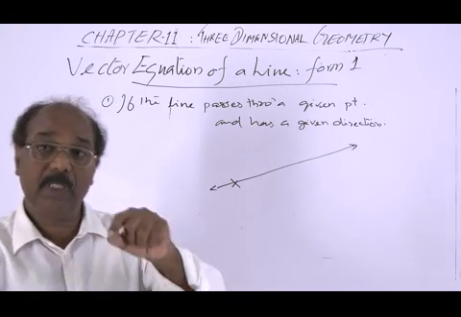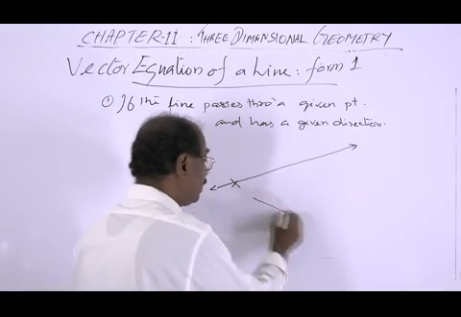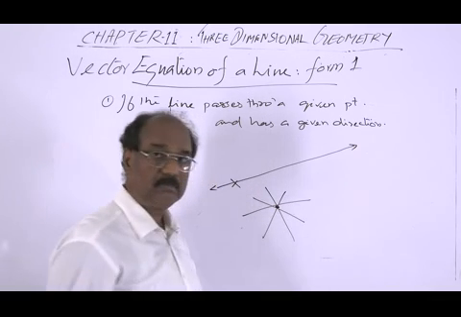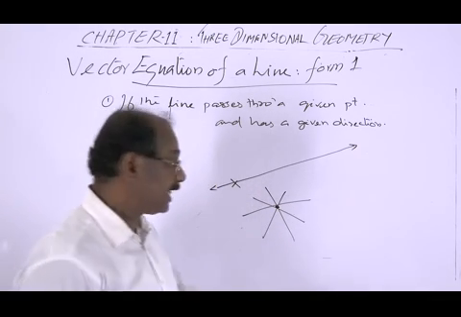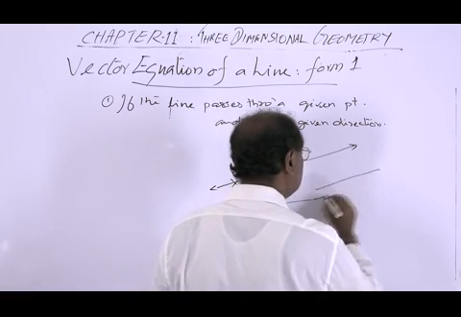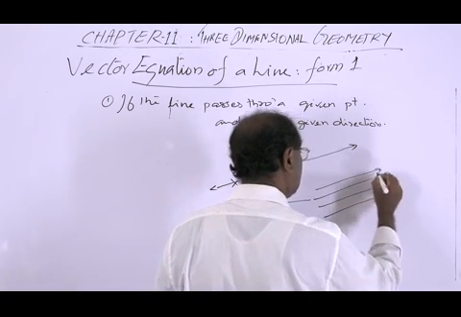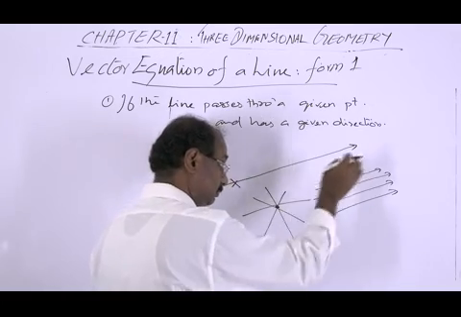Passing through a point, only one point, we can have a number of lines. These are all lines passing through this common point. Having the same direction, we can have infinitely many lines. These are all lines having the same direction.